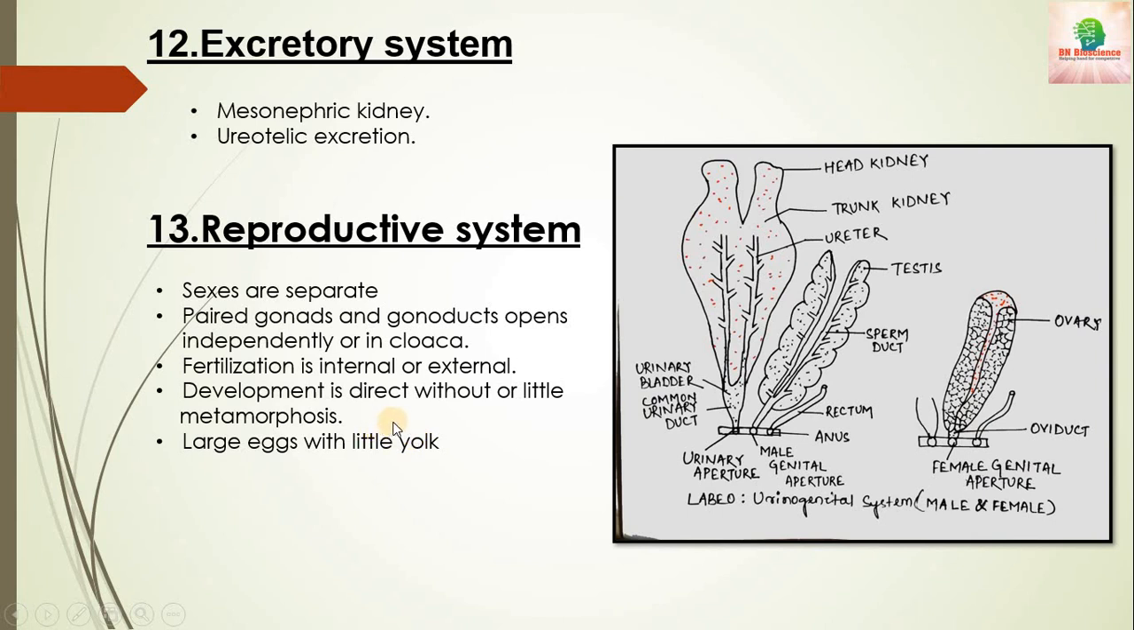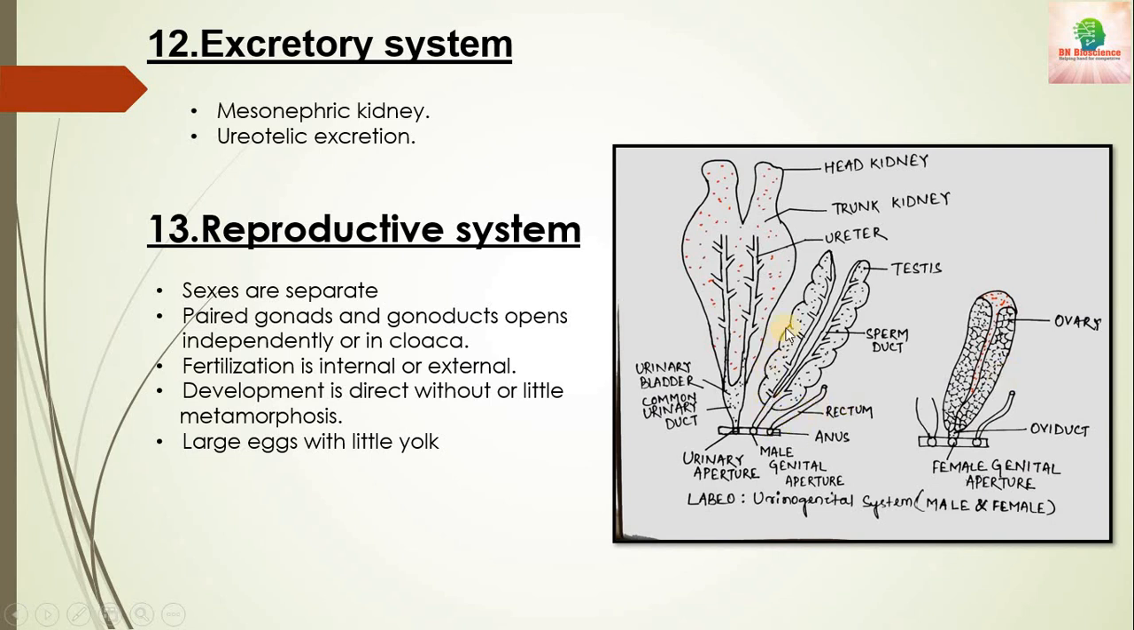Development is direct and doesn't include any larval stages, and the development may include some metamorphosis, or it may not have metamorphosis, that is, direct development into adult. They have large eggs with little yolk. You can see here the urogenital system of the male one and the female one. Everything is similar, only the gonads are different.